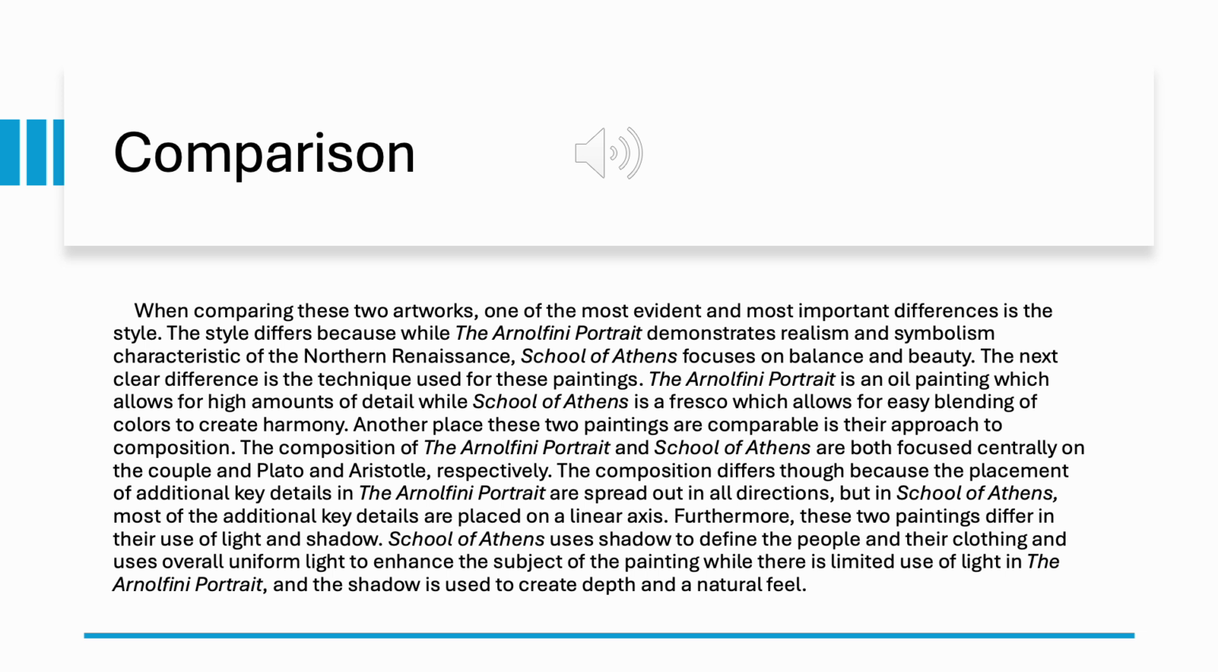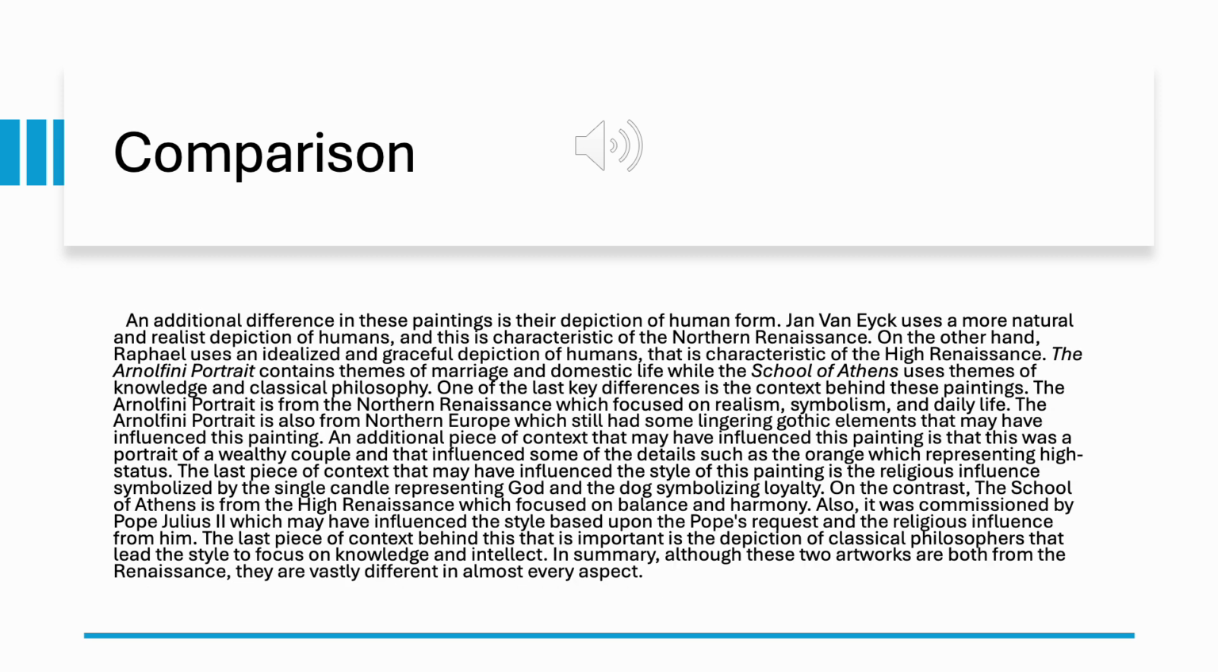Furthermore, these two paintings differ in their use of light and shadow. School of Athens used shadow to define the people and their clothing, and uses overall uniform light to enhance the subject of the painting, while there is limited use of light in the Arnolfini portrait, and the shadows used to create depth and a natural feel.